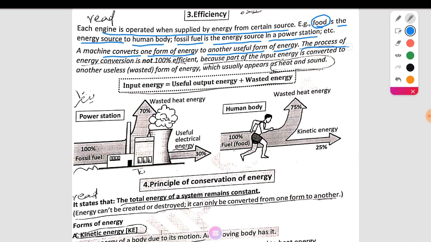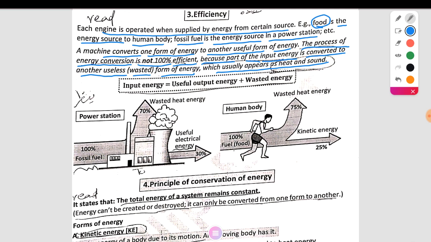The process of energy conversion is not 100% efficient, because part of the input energy is converted into another useless, wasted form of energy, which usually appears as heat and sound.